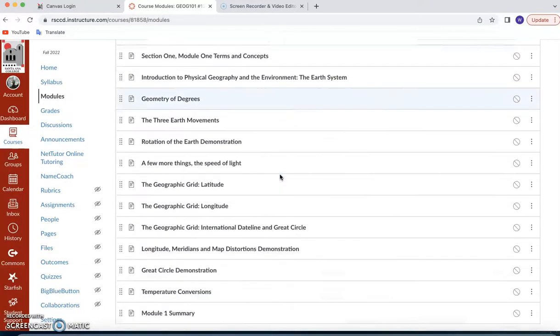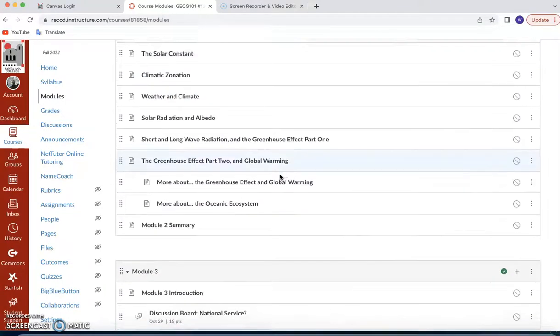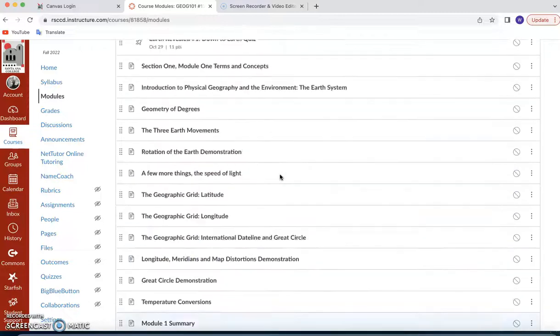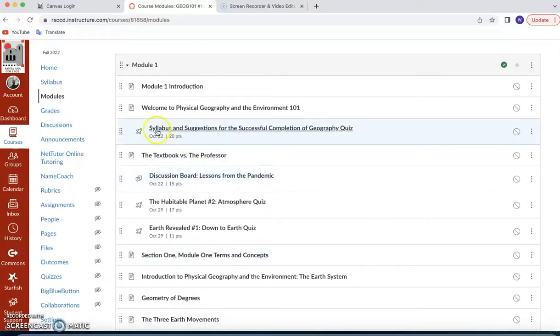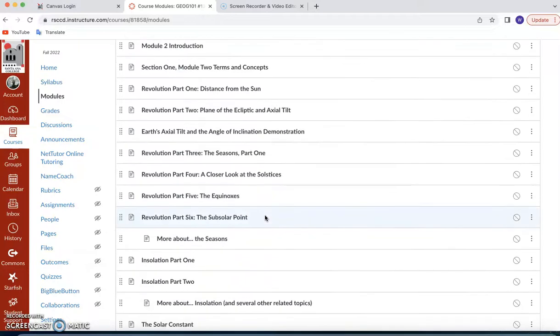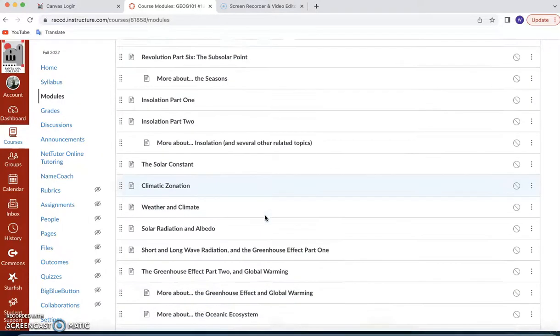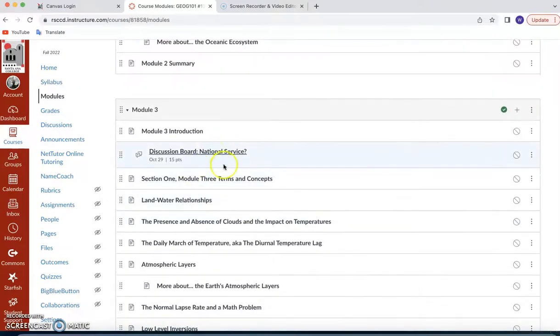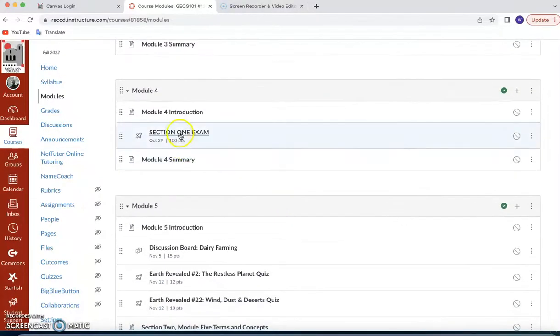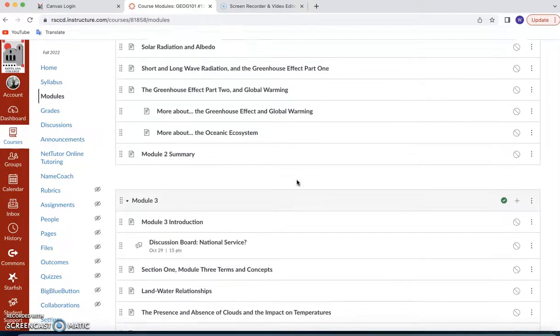Okay, so Module 1 and Module 2 are what you're going to be doing the first week. Okay, but notice all of the graded assignments in this class are indented one place, like the syllabus quiz, the first discussion board, and these 2 video homework assignments. All right. Notice in Module 2, there are none, okay, because you're just doing this all in one shot, Module 1 and Module 2. Then in Module 3, we have a discussion board. In Module 4, you have your first exam, all right? And then it continues on.